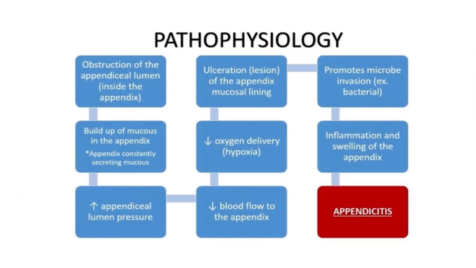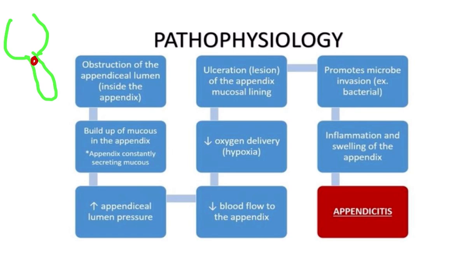Let's see the pathophysiology of acute inflammation, in this case acute appendicitis. So first of all, what happens? Suppose this is the cecum, and the appendix is located at the base of the cecum. The appendix is obstructed by a fecalith, foreign body, or any other thing. So the obstruction of the appendiceal lumen leads to a build up of mucus.